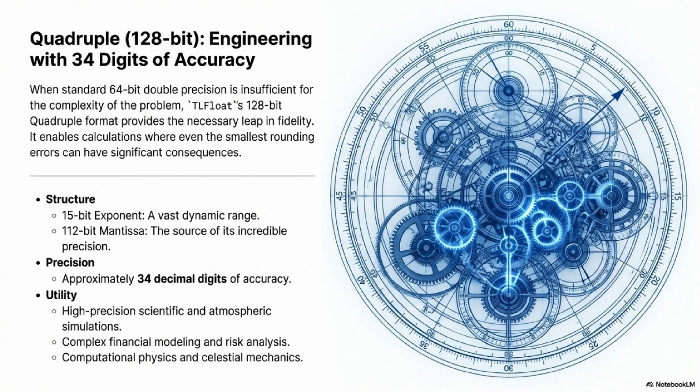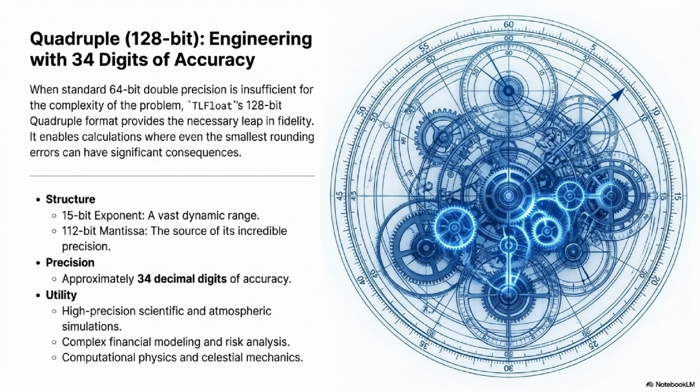34 stable digits. I mean, that is a complete game changer. Let's put that in perspective. A double gives you enough precision to measure the Earth's circumference accurately to, what, a few millimeters? Something like that, yeah. So quad, with 34 digits, allows you to calculate gravitational effects across the entire solar system down to the subatomic level. I mean, that's the kind of difference we're talking about here.